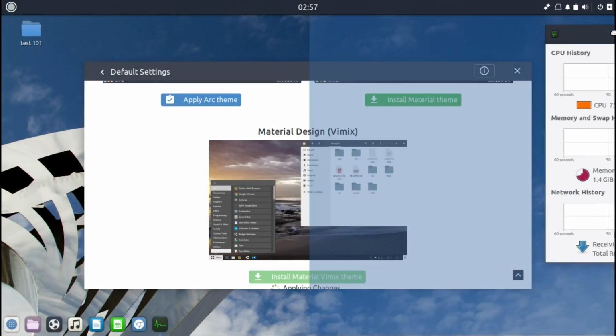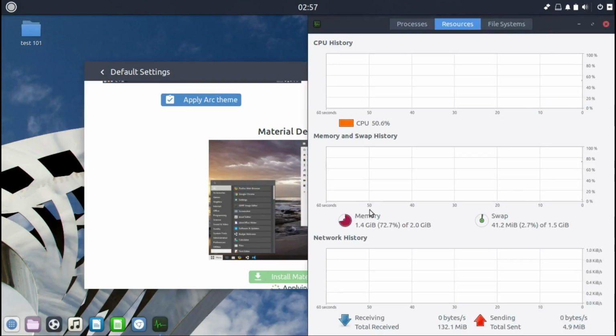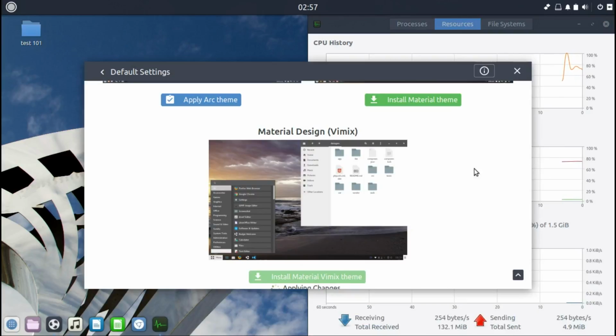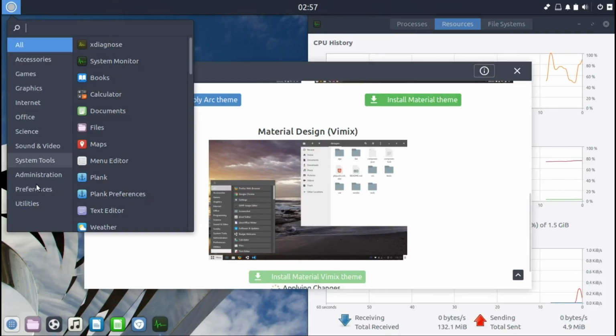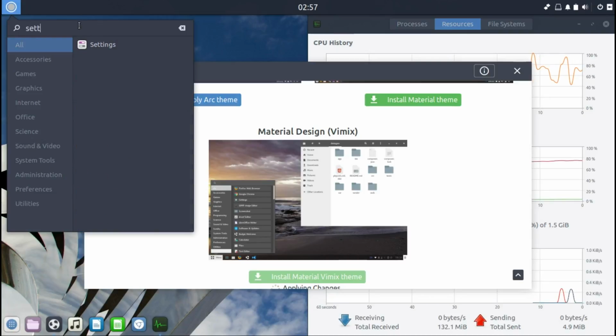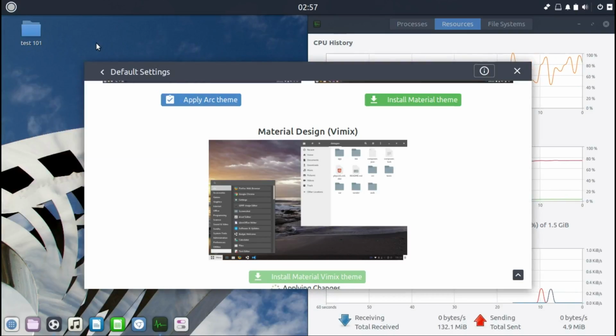And it's 1.4 gigabytes of RAM, but it's because we are running this at the moment and it takes quite a while. But I'm glad we started at the beginning of the video and not at the end. And let's say settings. Yes, you can see I'm just running with you.